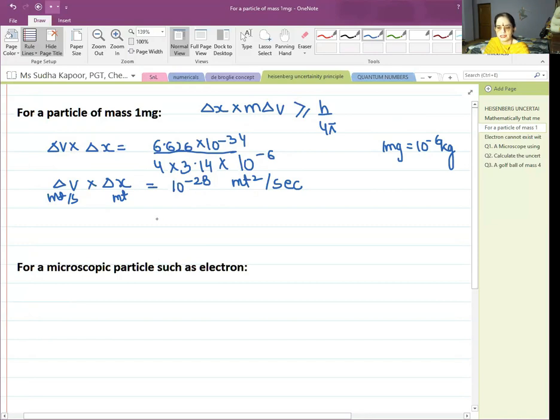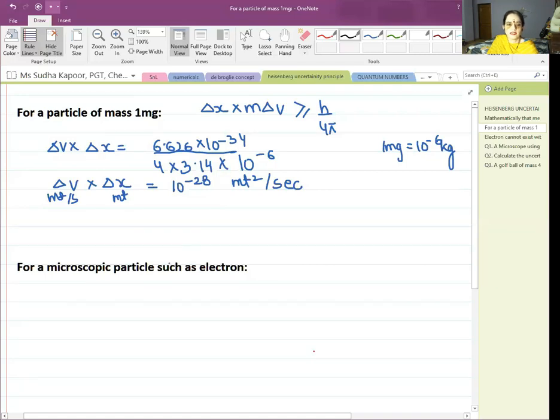The product of delta X and delta V is extremely small. So for particles of mass greater than 1 milligram, the product will be still smaller. Hence, the values of the product of delta X and delta V are going to be negligible. And if the particle is a heavier one, then this product again comes out to be much smaller. That is, it will be negligible.